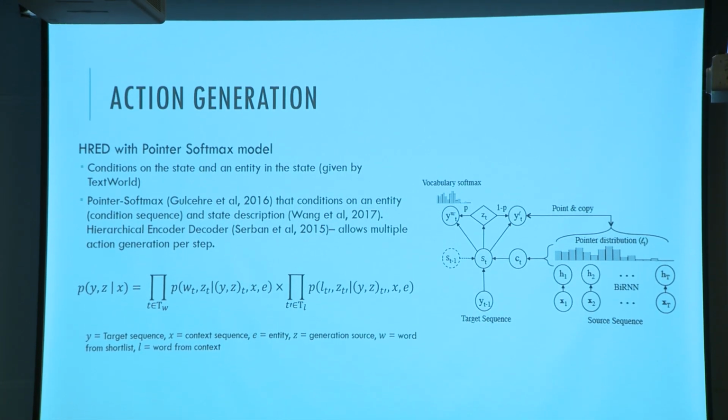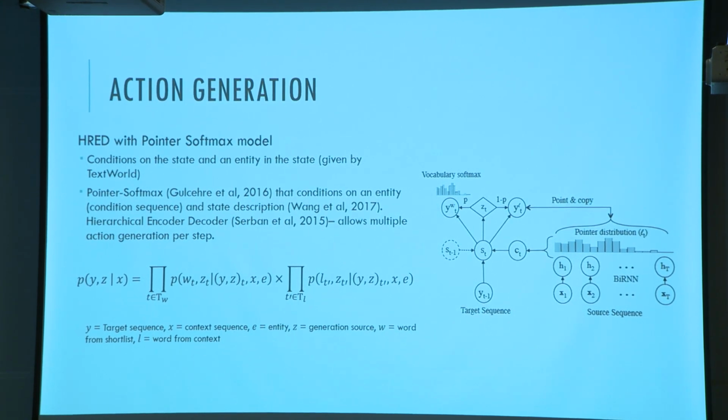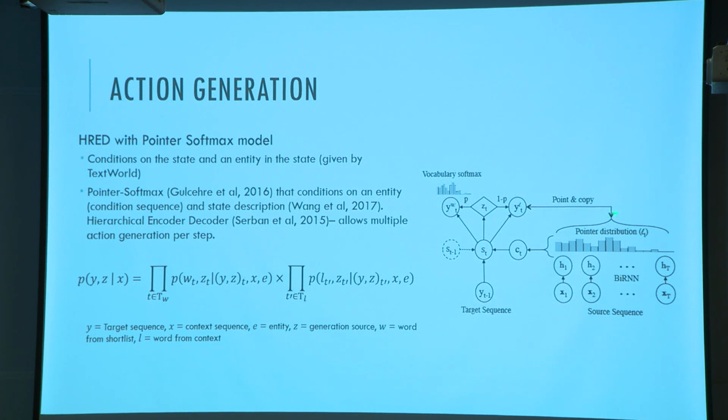There are a lot of different approaches to this. Our initial approach was, in order to increase the number of actions we generate, we just use beam search. I'm not going to go into beam search. If you guys are interested, come talk to me afterwards as well. But what beam search does is it follows a beam of highest log probability, and we take the top k of those actions generated. So we take the top, let's say, 10 actions that it generated, and we feed those actions into our model and go from there.